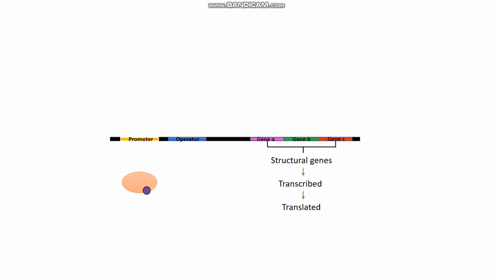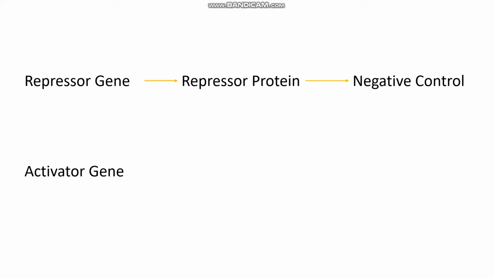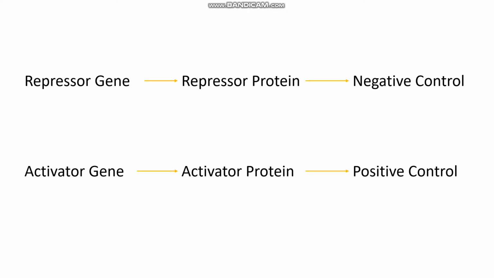This allows for the structural genes located in the operon to be transcribed. These genes encode for proteins that are used in metabolism or that play a role in the structure of the cell and can now be created. In this mode of transcription regulation, a repressor gene codes for a repressor, which results in negative control. In other modes, an activator gene can instead code for an activator protein which stimulates or promotes transcription. This is known as positive control.